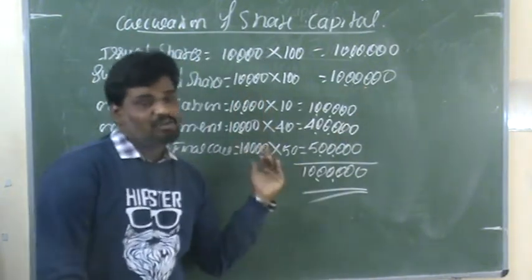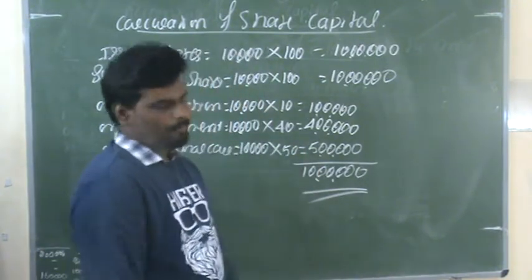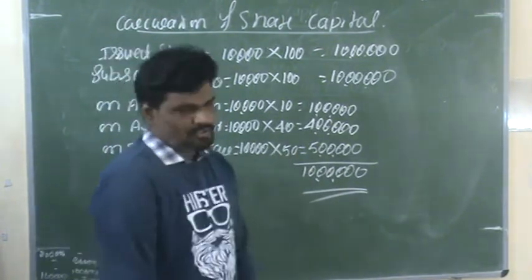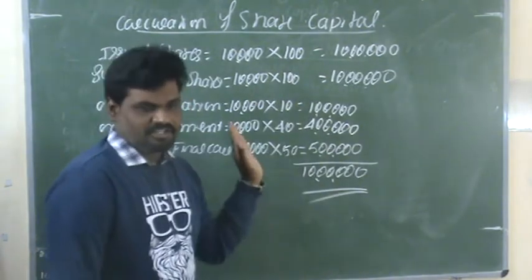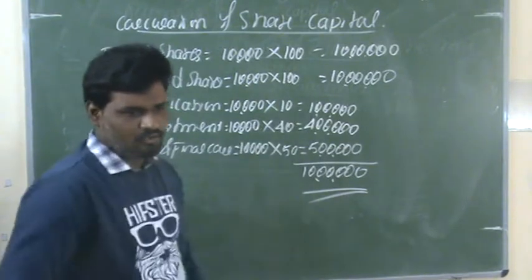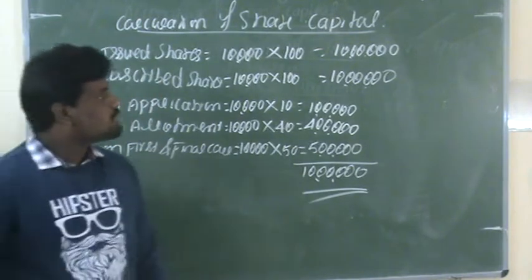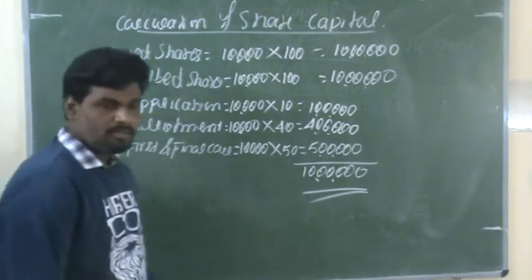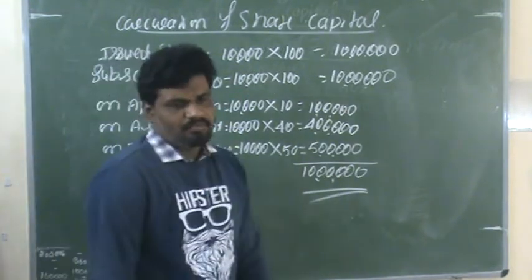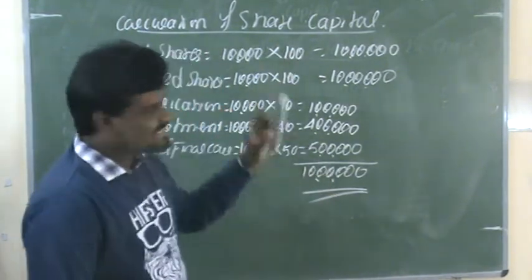This is the calculations, I mean the working note. These working notes are helpful at the time of passing the journal entries. But from the examination point of view, no marks are allotted for these calculations. Is it right? Okay, just make a note of these calculations. You have to write them down. These are the various calculations. Now we need to pass the necessary journal entries related to these stages.